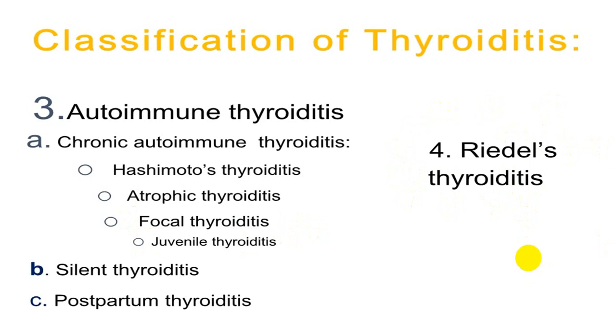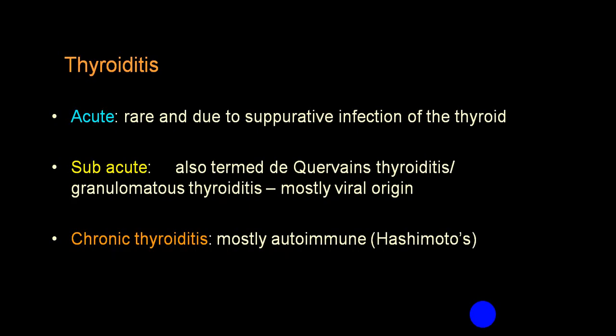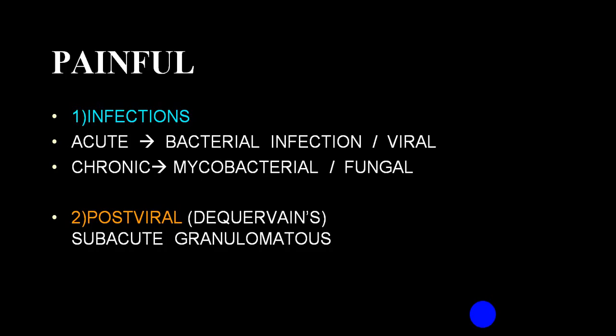So these are the different types that we put into one group. We call it autoimmune, and this is Riedel's. So we come across these two groups more commonly. And then comes subacute thyroiditis, and rare is the suppurative variety. Among painful, most common is acute, which can be bacterial or viral. Most common among that is bacterial. Usually viral becomes subacute, and that we call chronic granulomatous. Post-viral we call the De Quervain variety.